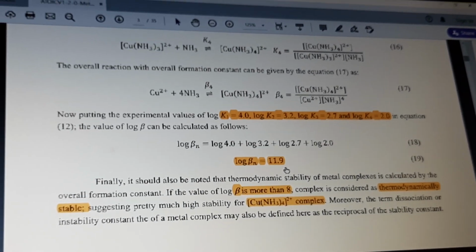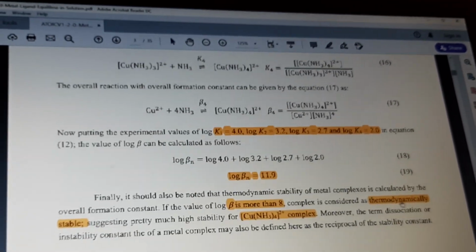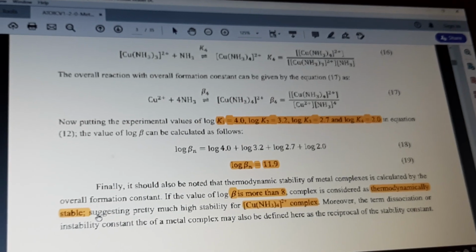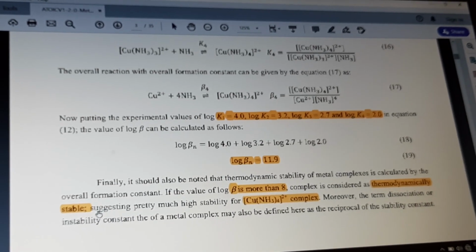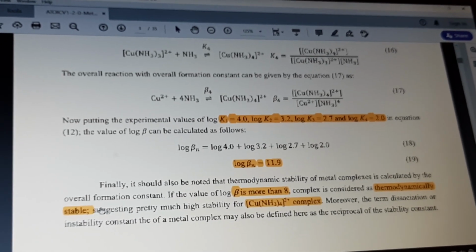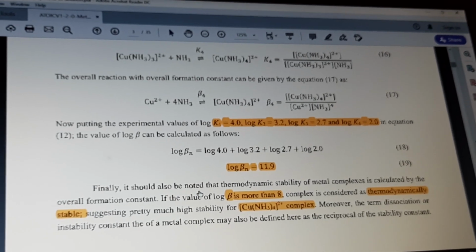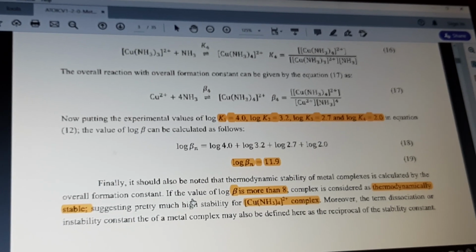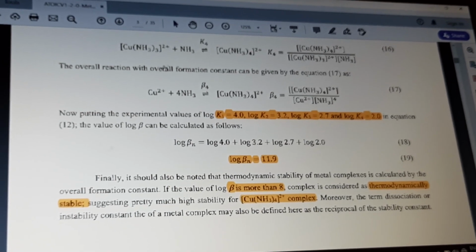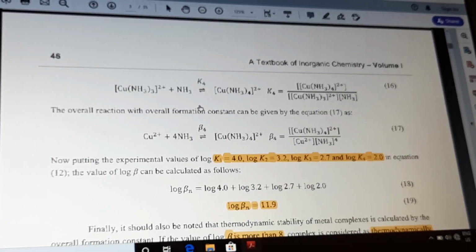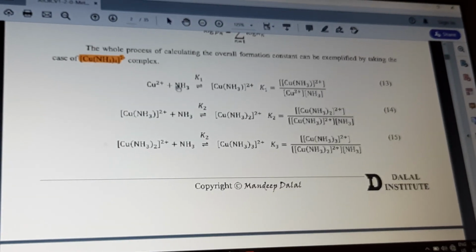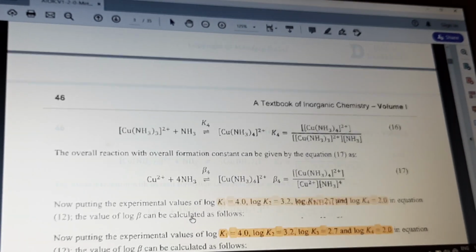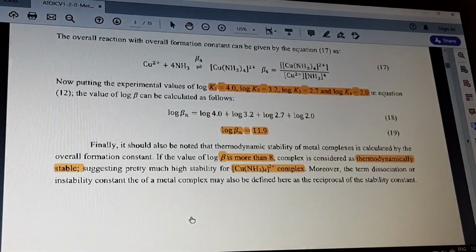That indicates that the complex is thermodynamically stable. Okay, so whenever they ask you to explain the thermodynamic stability of a complex, make sure you explain stepwise stability constant and overall stability constant by considering an example. So students, you should be able to write all these steps with a particular example. Okay.